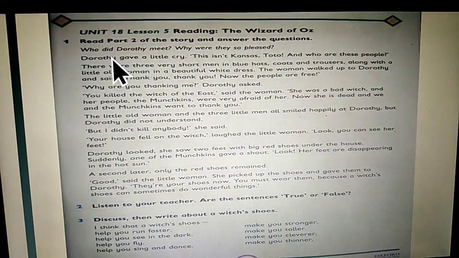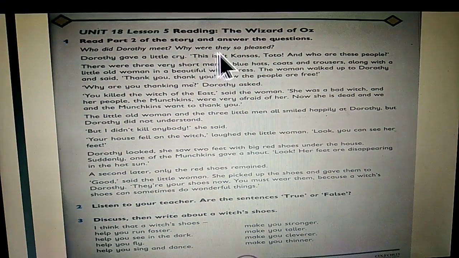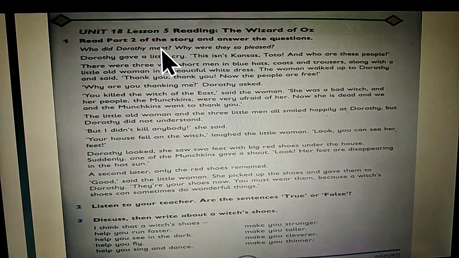Now I am going to ask these two questions. Who did Dorothy meet? Why were they so pleased? Students, who did Dorothy meet? Dorothy met some small people called the Munchkins. Then, why were they so pleased? Because Dorothy's house landed on the Witch of the East and killed her. The Munchkins were free and happy at that time.